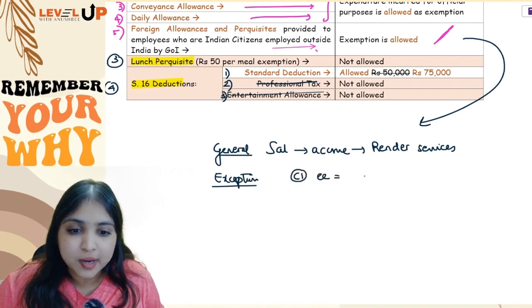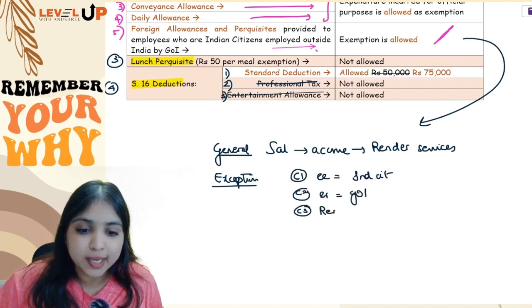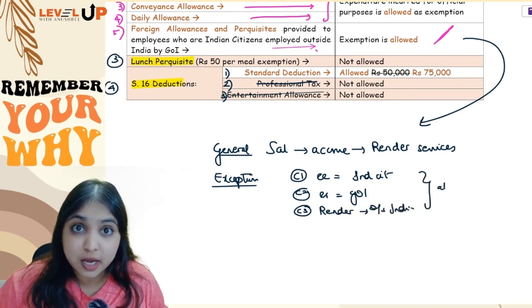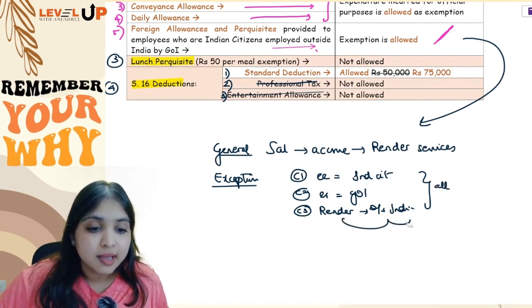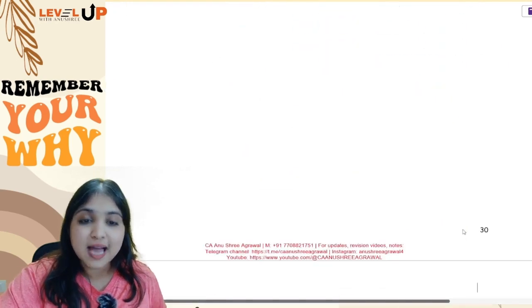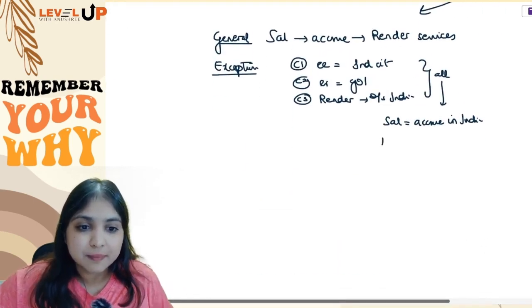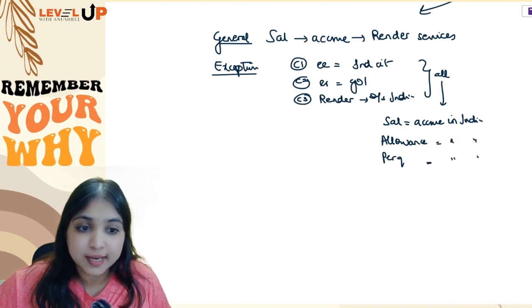Condition number 1, employee is an Indian citizen. Condition number 2, the employer is Government of India. And condition number 3, the employee happens to render services outside India. If these 3 conditions are fulfilled, then even though the services are rendered outside India, the salary income will be deemed to be accruing in India. Okay, not only the salary income guys, along with the salary income, this employee will get allowances also, perquisites also, everything you will consider as if it is accruing in India.